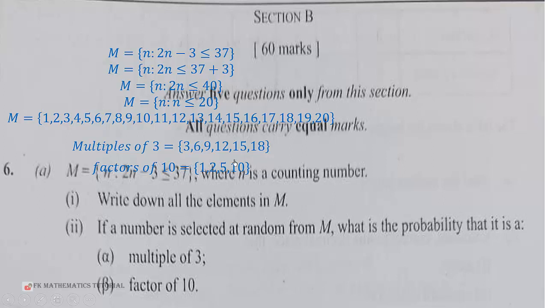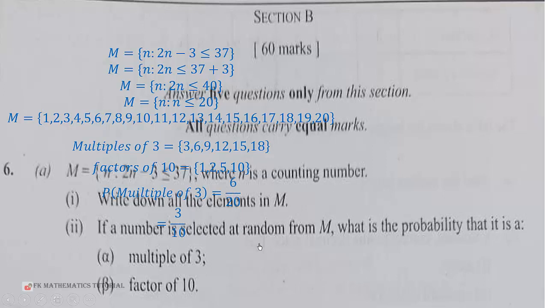So the probability of selecting a multiple of 3 is the number of elements in this set, which is 6 elements, over the number of elements in the whole set, which is 20 elements. So 6 over 20, when you simplify it, you get 3 over 10, because 2 goes here 3 times, 2 goes here 10 times.